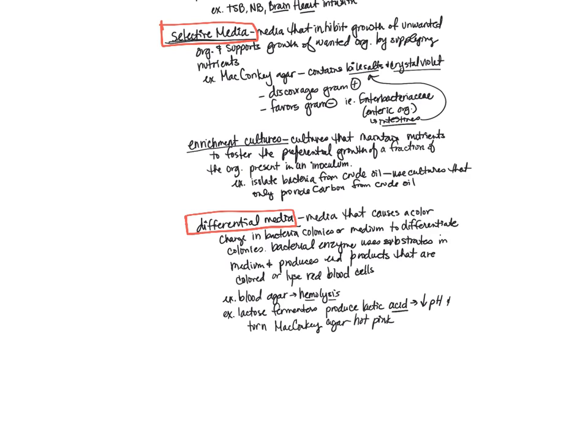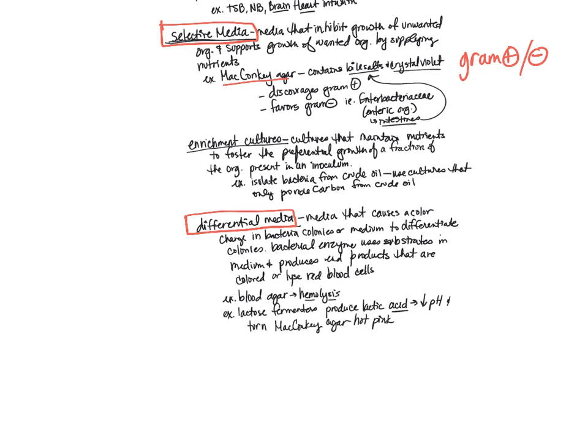A lot of times this is used to determine between gram-positive and gram-negative. And so you can even see in the example that we gave with the Macconkey Agar, we're going to actually favor gram-negative. So we can take our, say, unknown organism, place it on a selective medium like Macconkey Agar, and if it grows, we'll know that that's a gram-negative organism, and then we can do further tests in order to figure out what gram-negative organism that is. Or if it doesn't grow on the Macconkey Agar, then we know it's a gram-positive organism, and then we can run future tests to know what that is.